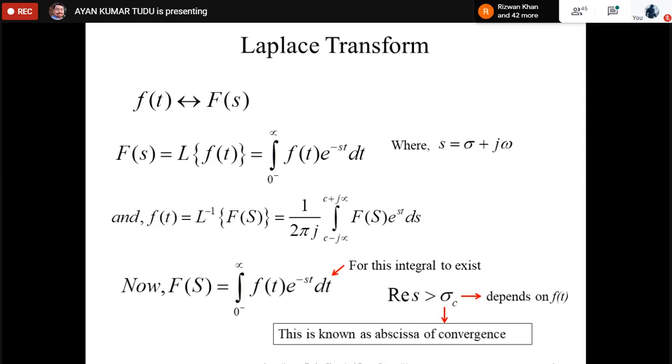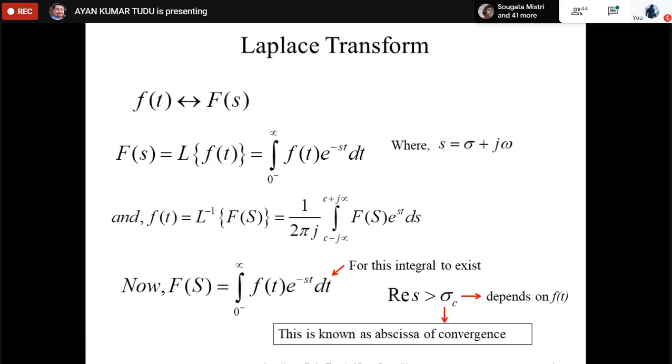So to take care of the impulses which may be present at the origin of f(t), the Laplace transform integral is taken to start from 0 negative, to take care of any impulses at the origin, if any, in our f(t) signal.